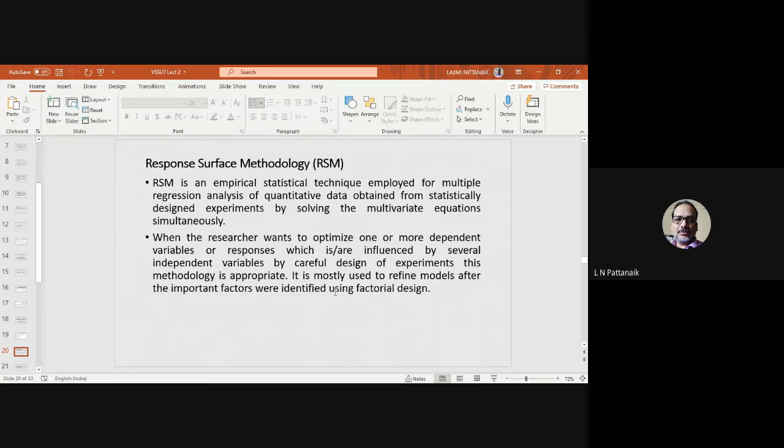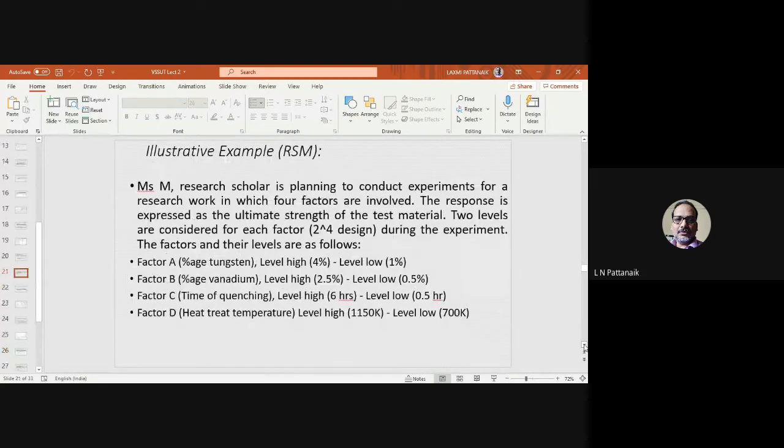So here you are reducing the number of experiments and arriving at some response surface if it is not linear. Then by varying the variable settings, you are just trying to find what is the best response for a particular combination of your input variables, right? So it is mostly used to refine models after the important factors were identified using factorial design. Okay, so this is, I think, a different example that we'll use for this RSM problem.